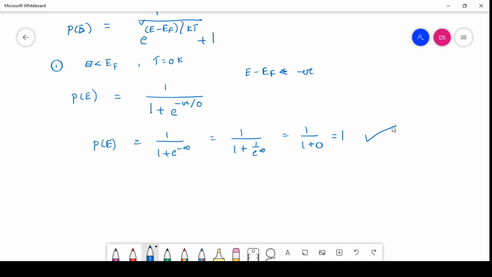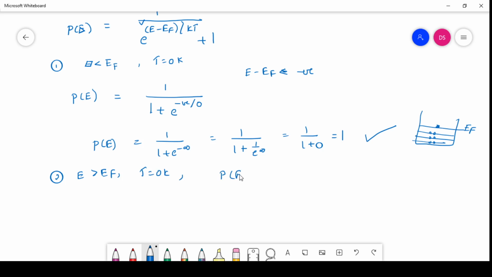That means at the levels below the Fermi energy level, you can find the electrons. You can see the diagram: the topmost filled energy level is the Fermi energy level, and below it all the energy levels are filled states. Now in the second case, E is greater than EF and T is equal to 0 kelvin.